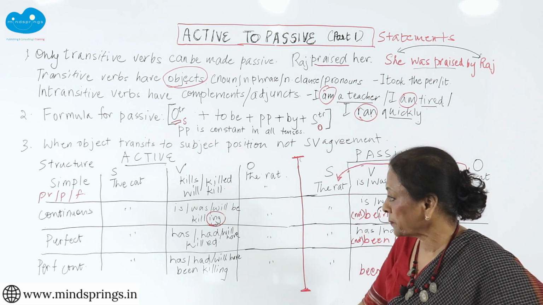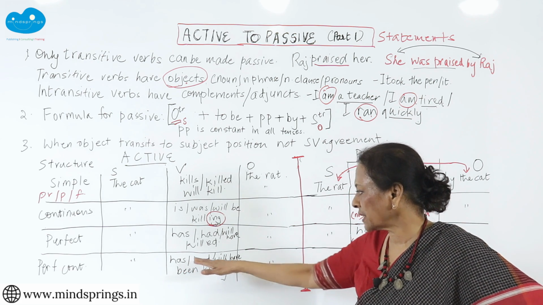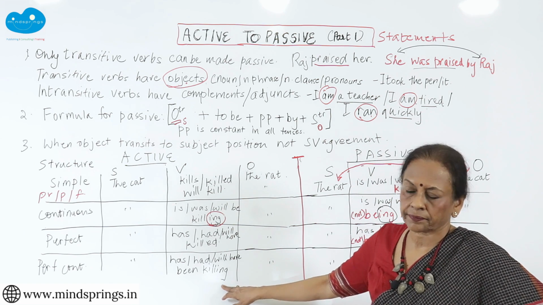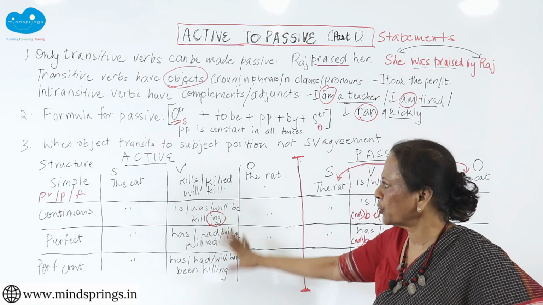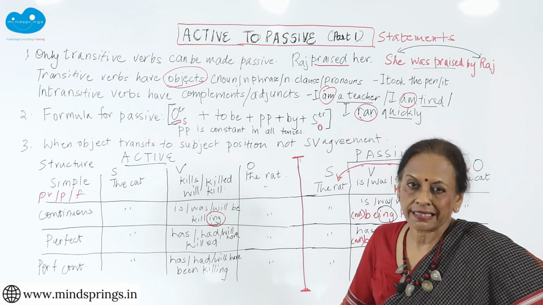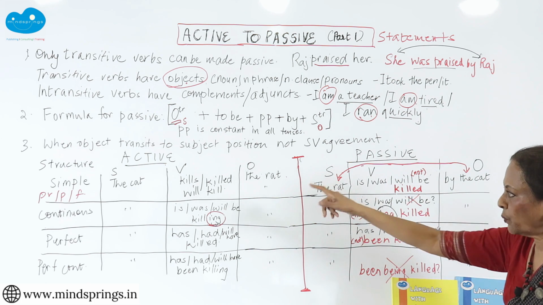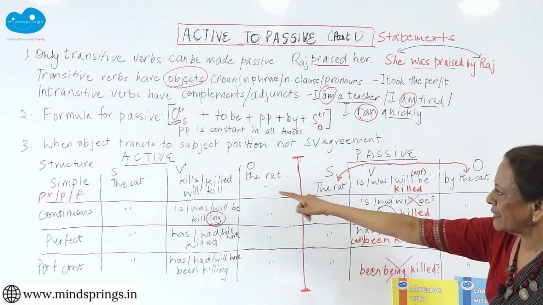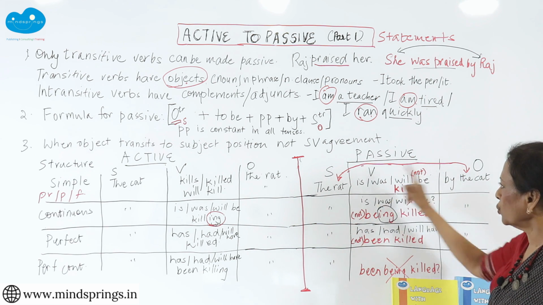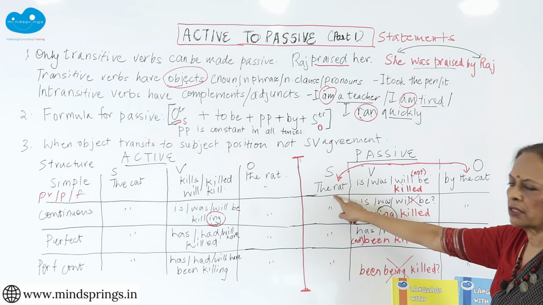Do not forget. And then finally, the perfect continuous tenses in the active is has, had, will have, been killing. So there you go. So these are your basic 12 tenses in English. Now let us see how they change into the passive. Now when they change into the passive, the cat and the rat will change place first. So you have your subject coming to the object place and the object coming to the subject place.